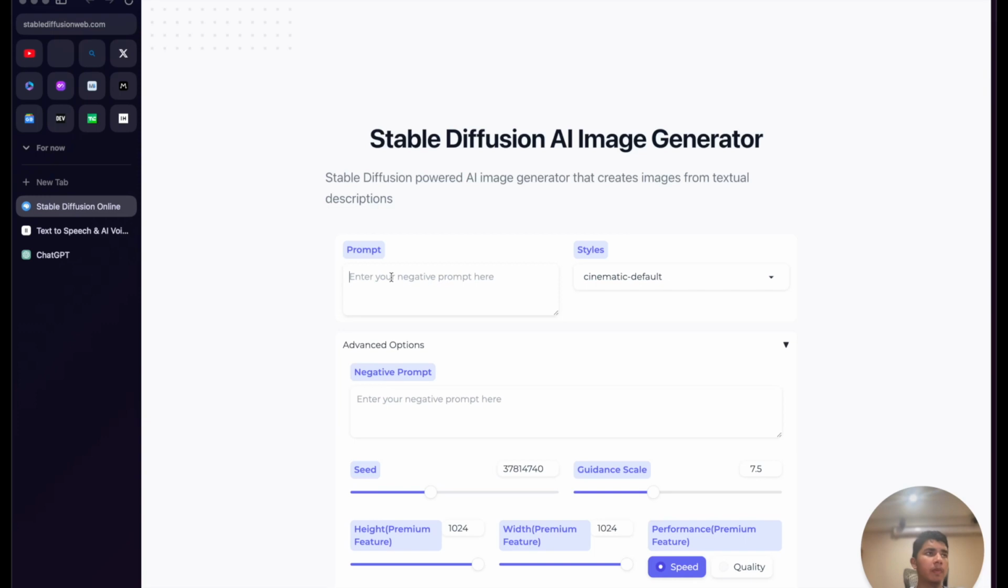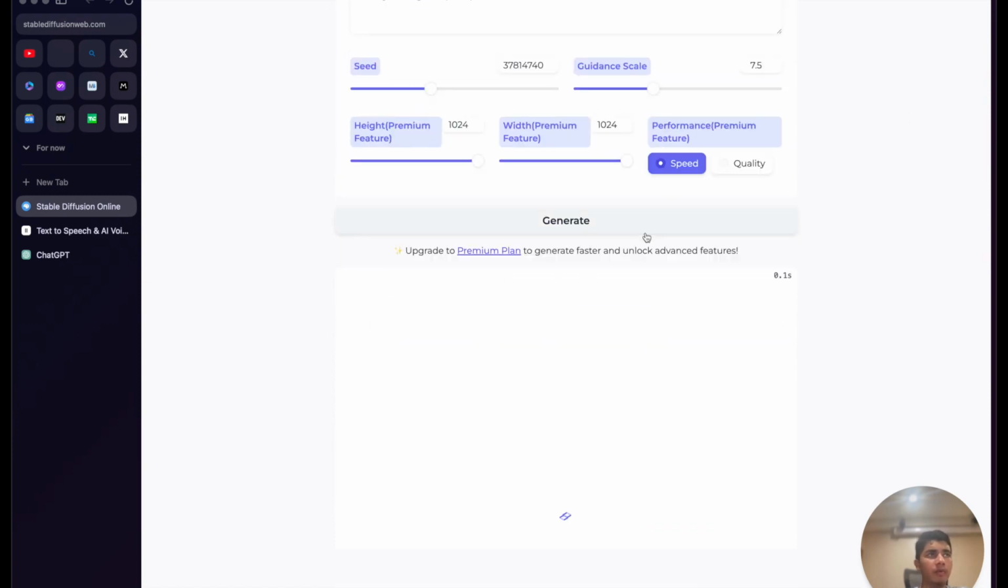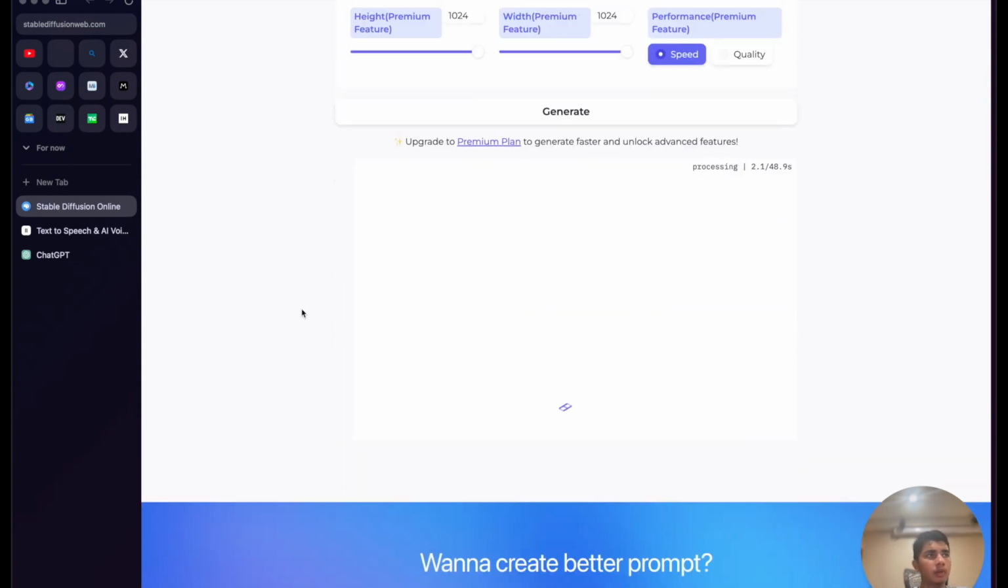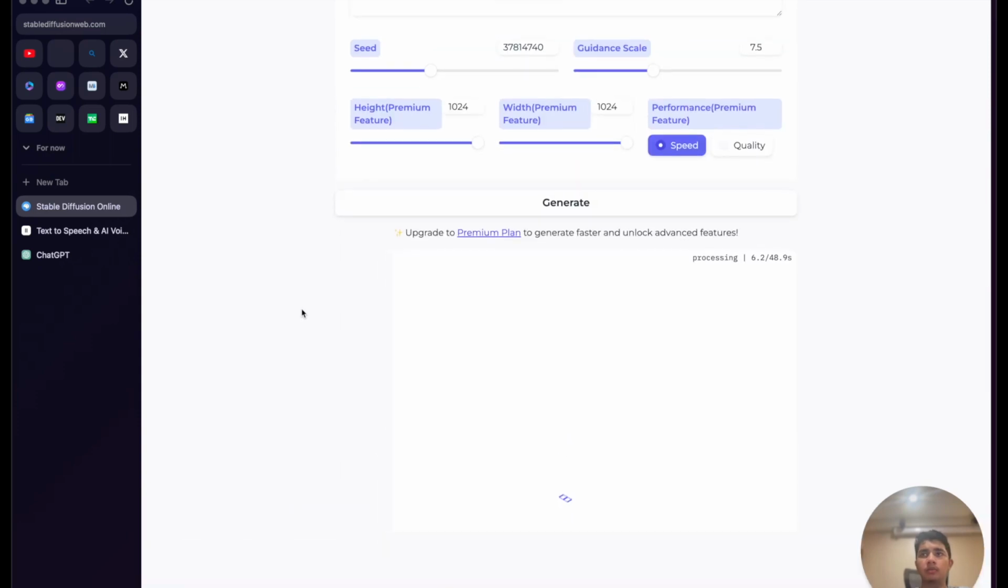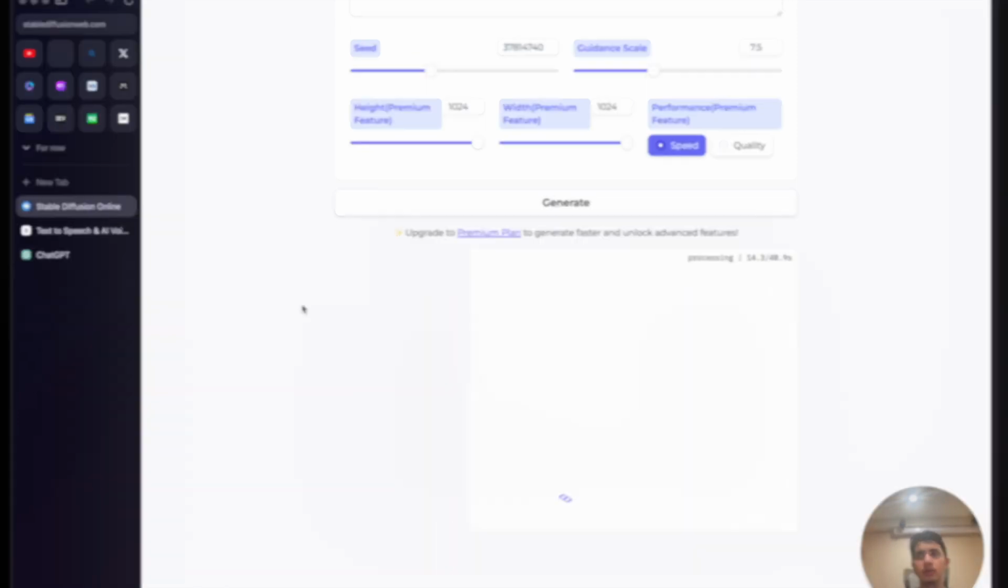So we can say the New York skyline at sunset. Fairly basic prompt. If we ask it to generate, it will take some time, but once it's generating, we'll hopefully have an image which resembles our prompt.